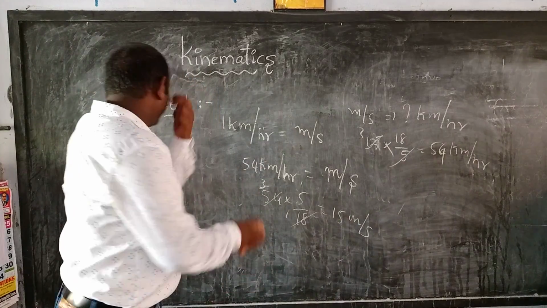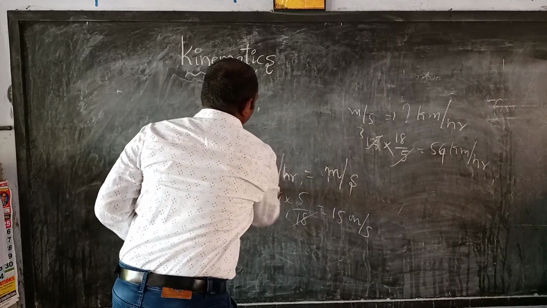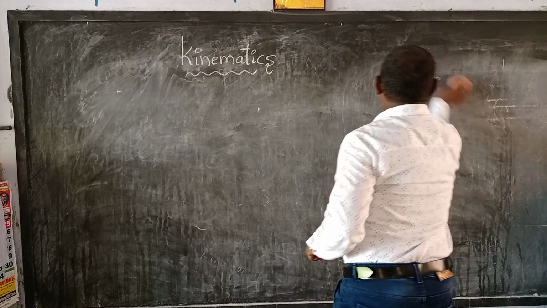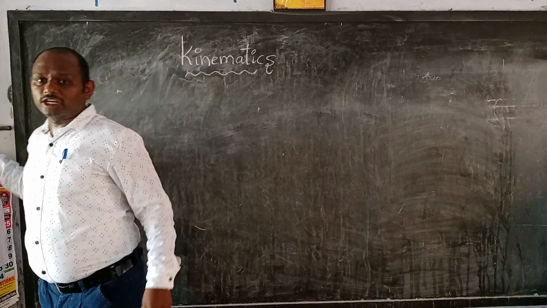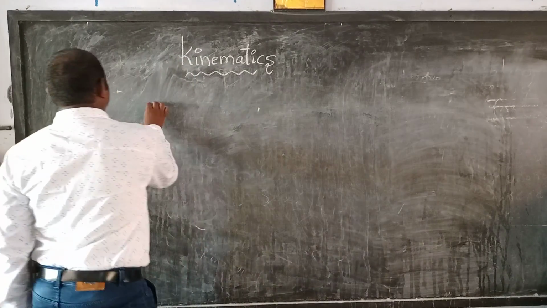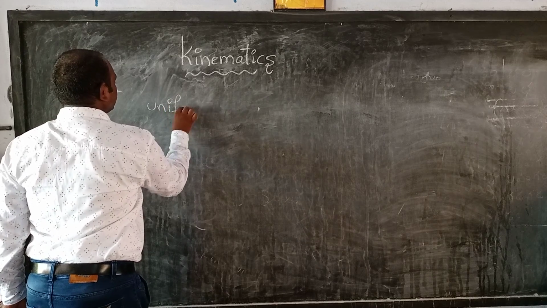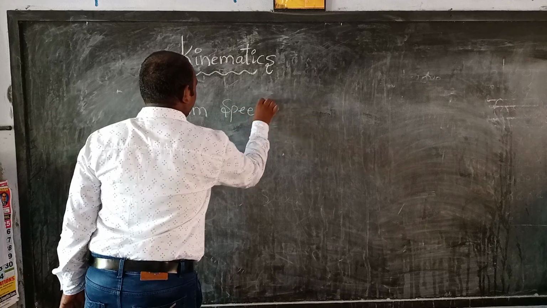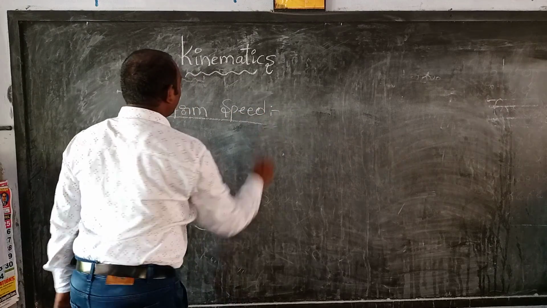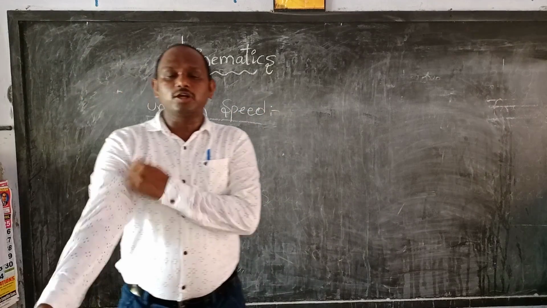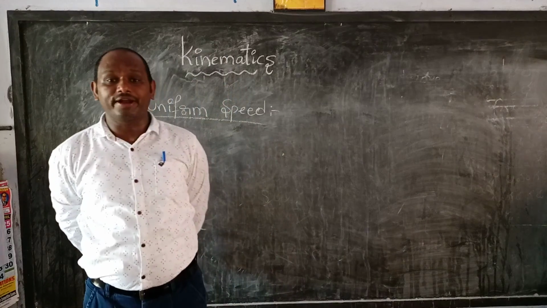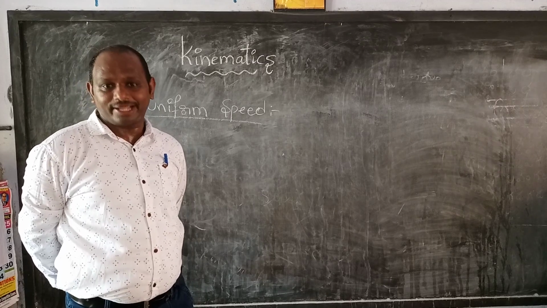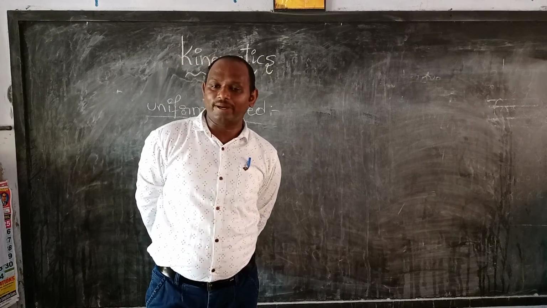Okay. Next I will explain the types of speed: uniform speed and non-uniform speed. Uniform speed. First of all, what is the formula of speed? Speed is nothing but distance by time.